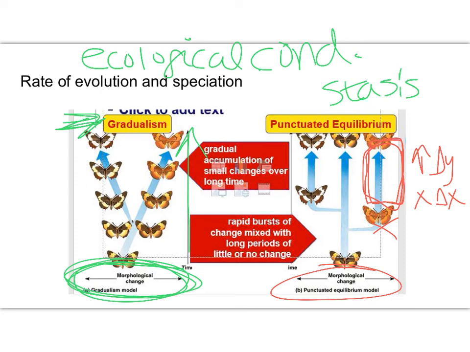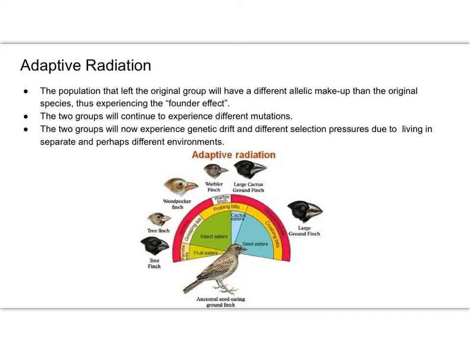However, I also have chunks of time where very little time passes, so no change in y, but a bigger change in x. So very rapidly, I have a lot of change happening at one time, and then it will stay the same again. It'll go into stasis for a while, and then again, lots of change happening over a very short amount of time.